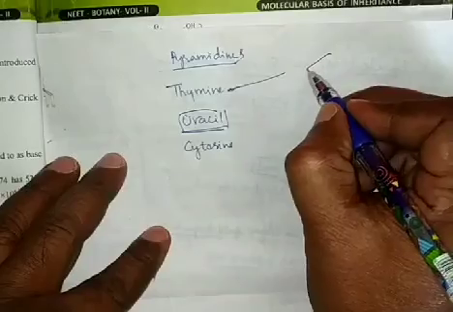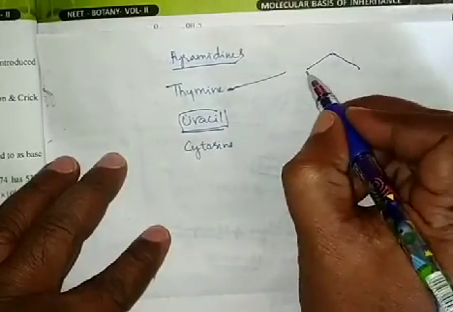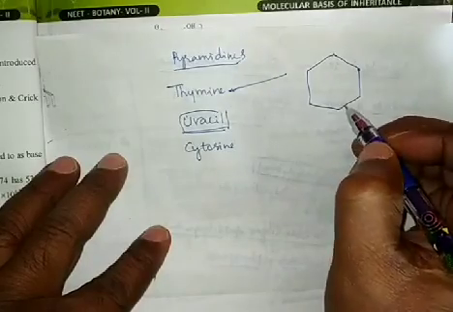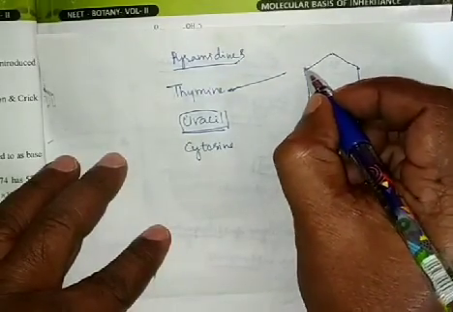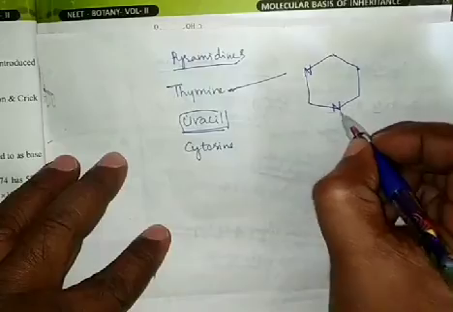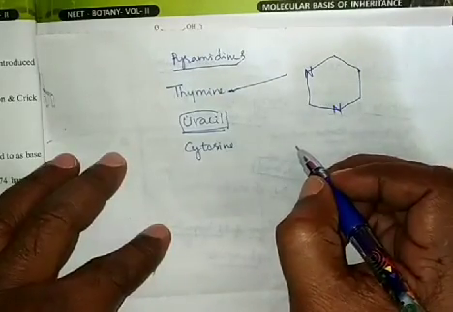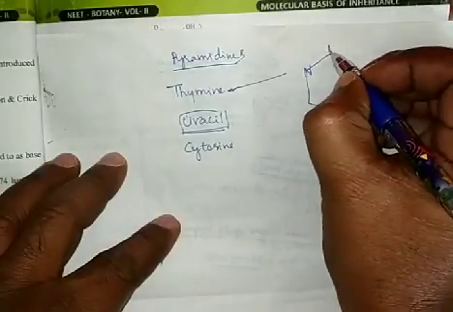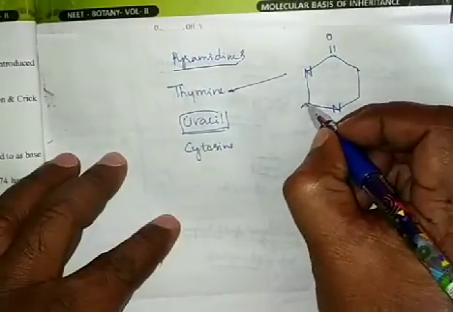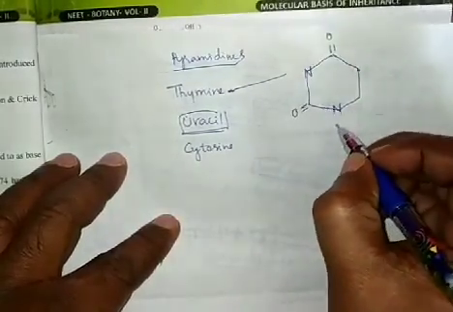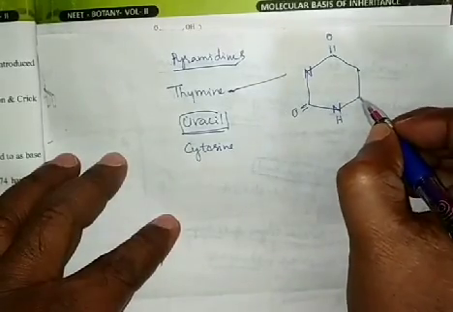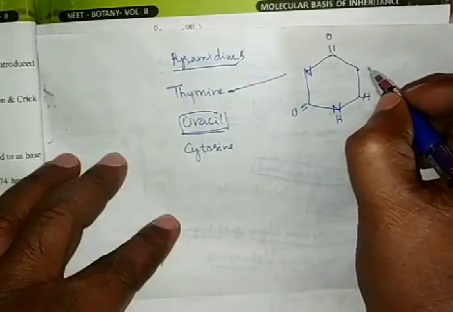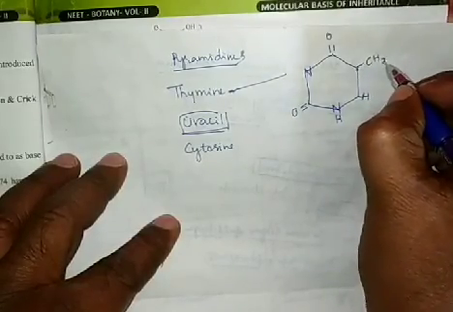It is a single ringed structure, as we already discussed. In the 1 and 3 places there is a nitrogen. And here a double bond O. Here also a double bond O. Here H. Here CH3.